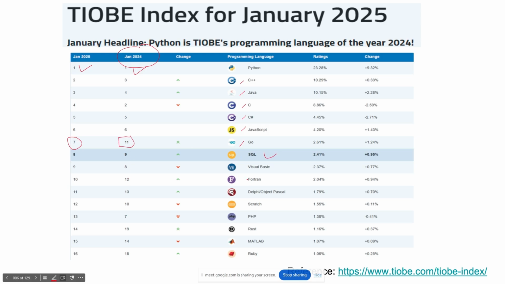SQL is also important, right? Visual Basic, Fortran, Delphi, and Haskell programming language, right? Scratch, PHP still has good scope, right? Rust is gaining so much popularity. If you see, from 19 it reached the 40th rank. MATLAB, right? And Ruby also, right? So these are the programming languages which are in high demand.